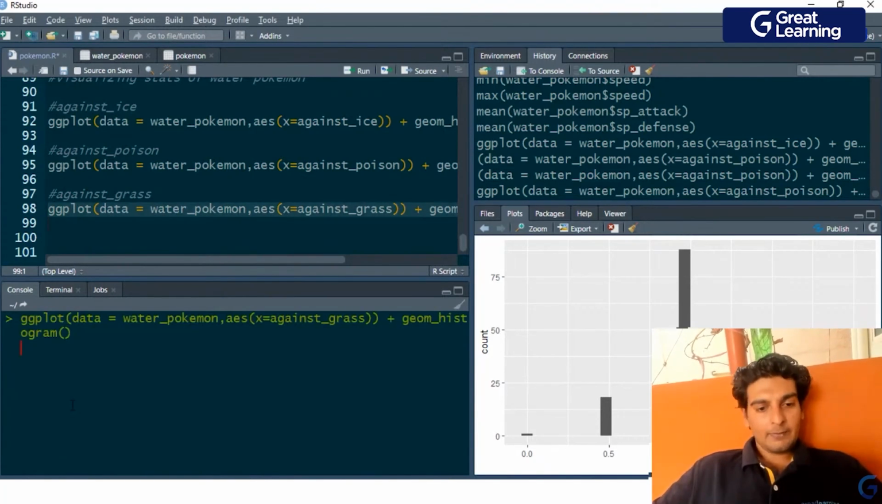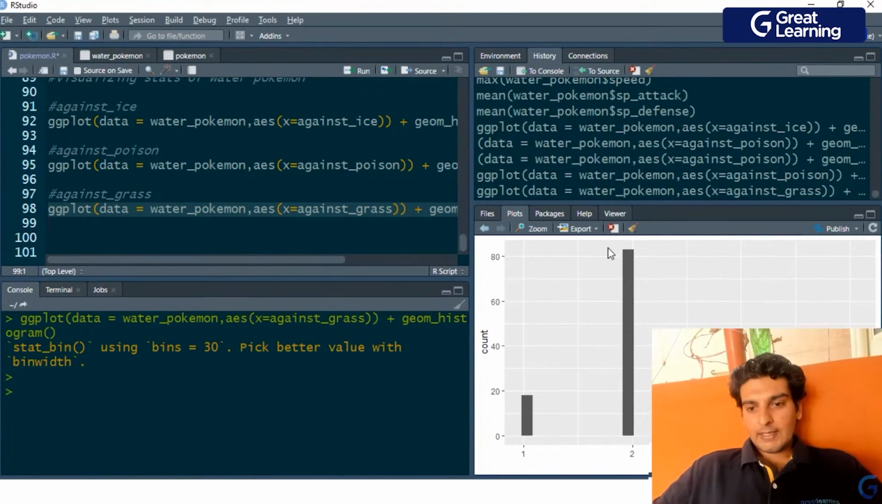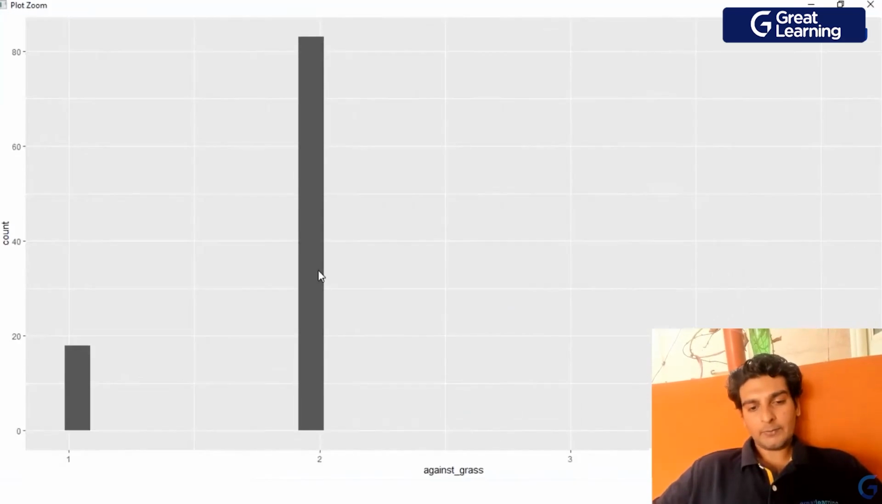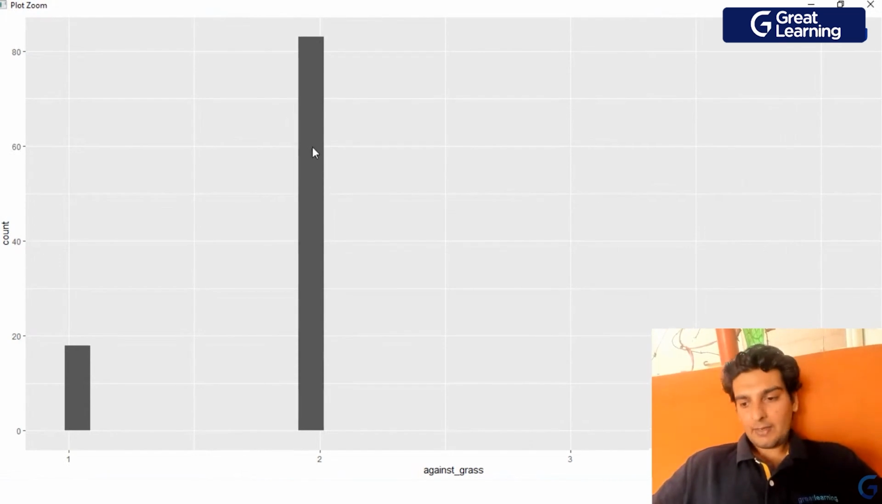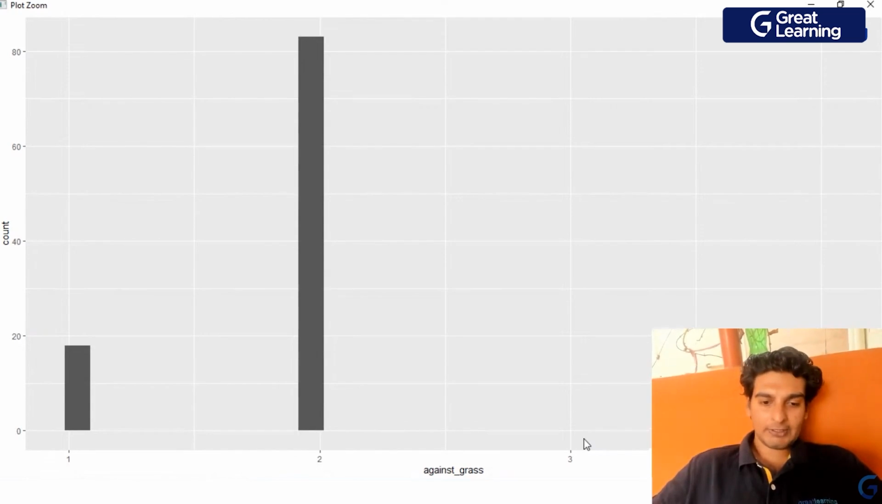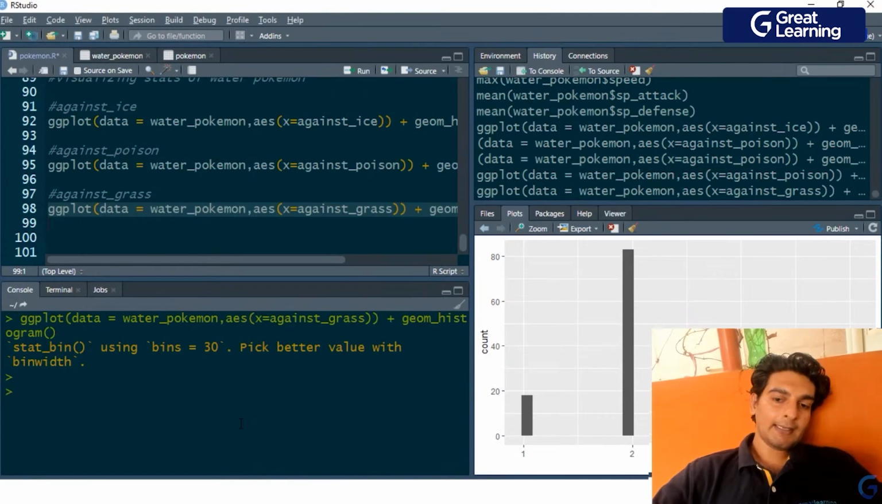So this time I'll be mapping against grass onto the X aesthetic, and we see that the rating is 2. So we've got 80 odd Pokemons over here this time. So we've got 80 water Pokemons whose rating against grass type is 2, and we've got around 20 odd Pokemons whose rating against grass type is 4. So it seems that the water type Pokemons perform very well against grass type Pokemons. That's an interesting observation over here.